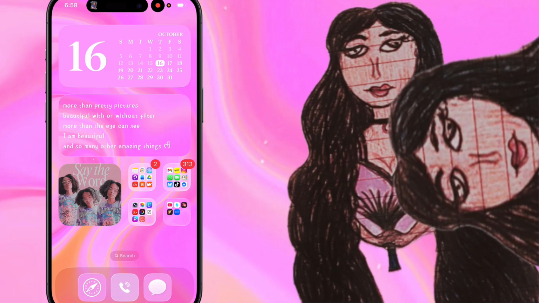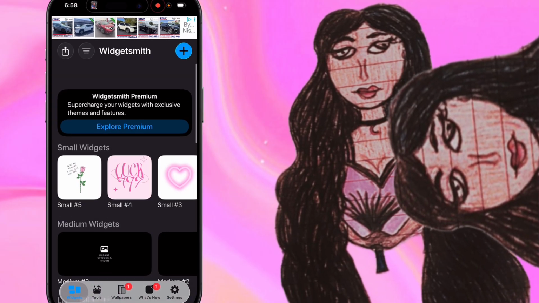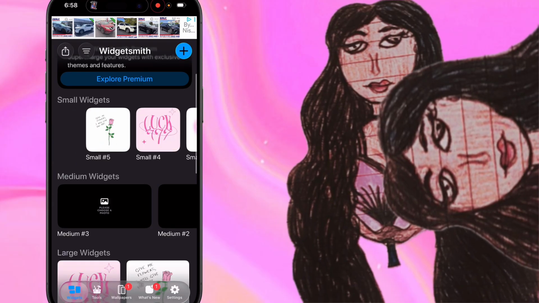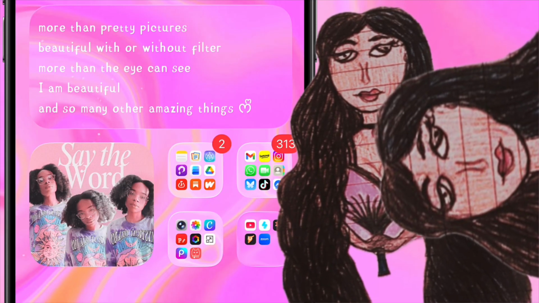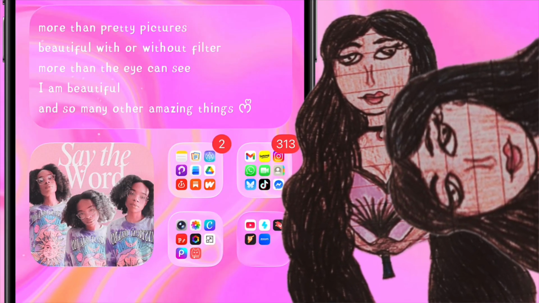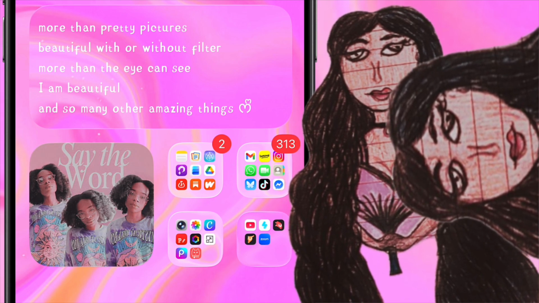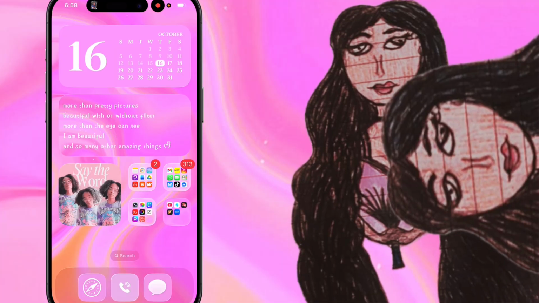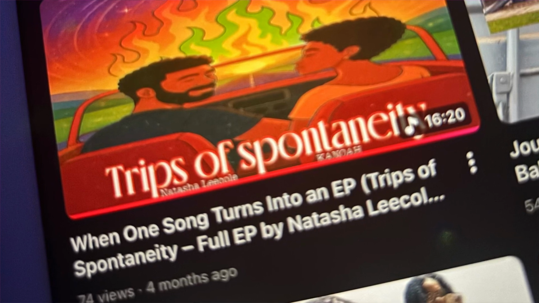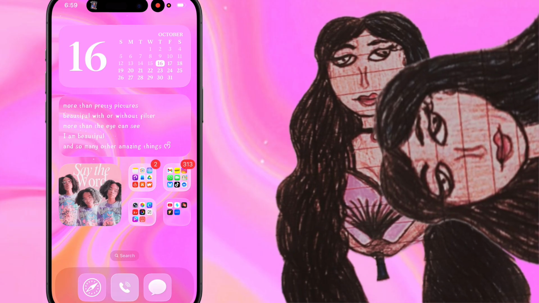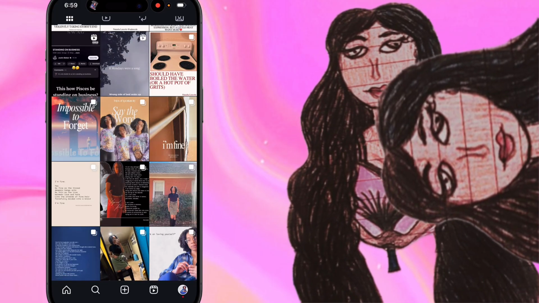And then this here is a photo widget that I'm using from Widgetsmith. You can see some of the other ones that I used. This is just a photo of me. This photo actually came from Instagram because this is from a song that I have called Say the Word. It's from the EP that I dropped back in June. I really like that EP. You can also go check this out on Instagram.